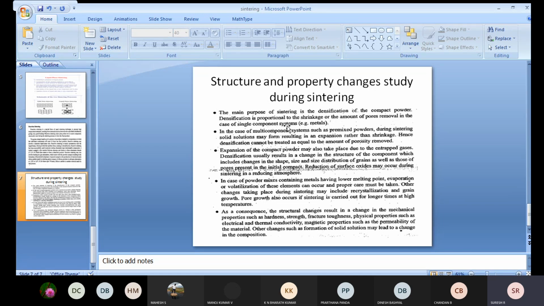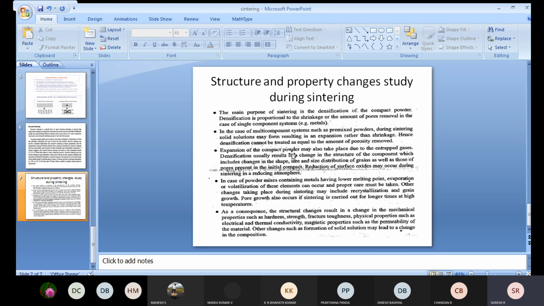The most important property that changes during sintering is that the amount of pores will be removed completely in a single-component system. In the case of a multi-component system, such as pre-mixed powders, solid solutions may form during sintering, resulting in expansion rather than shrinkage. Hence, densification cannot be treated as equal to the amount of porosity removed.